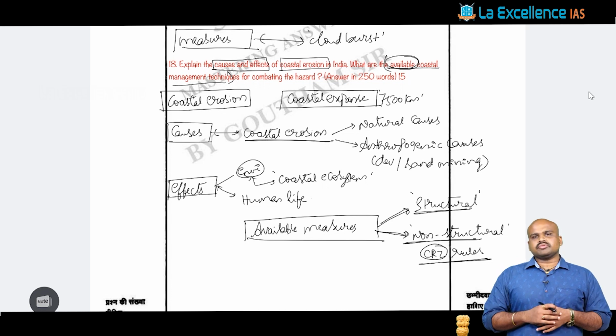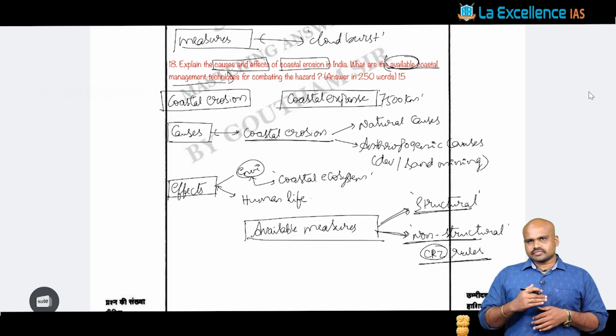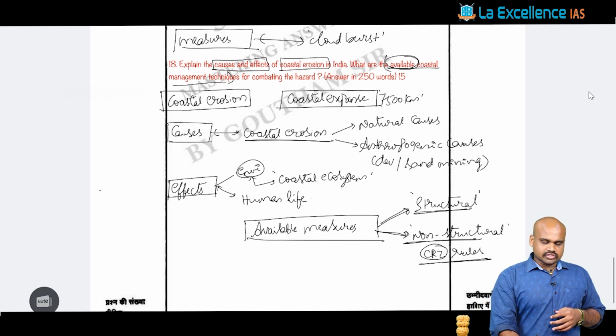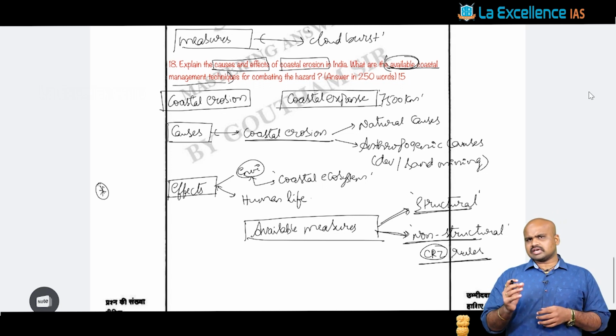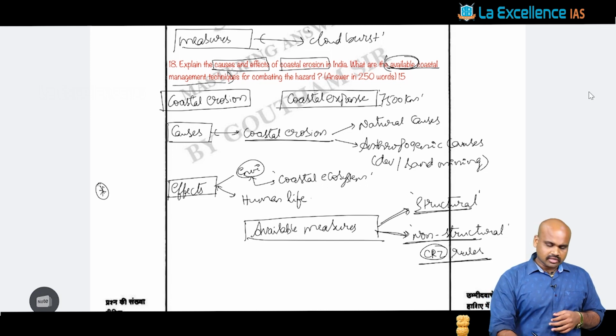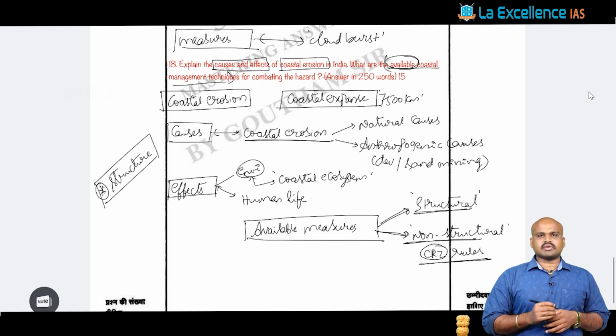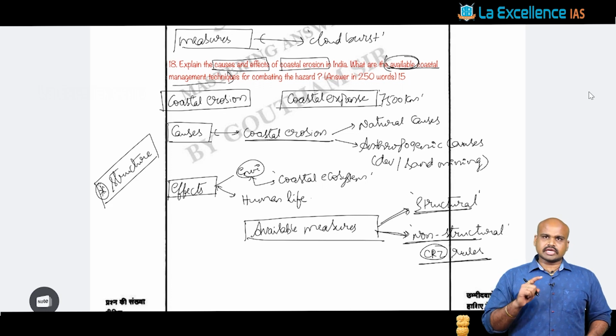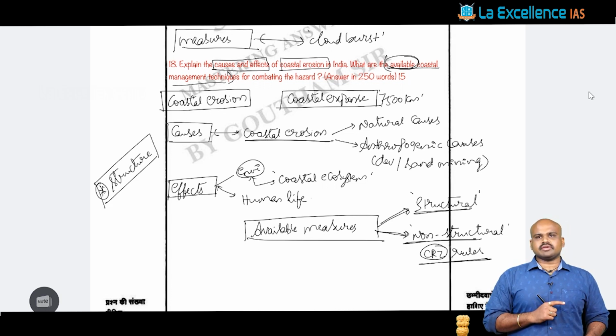In this discussion, we have seen the question asked in the 2022 UPSC question paper in the context of GS-3, that is, environment as well as disaster. Please remember that in the environment and disaster section, the content certainly plays a major role, but the structure of the answer is going to determine the marks you get. Along with structure, understanding of the question becomes very important.